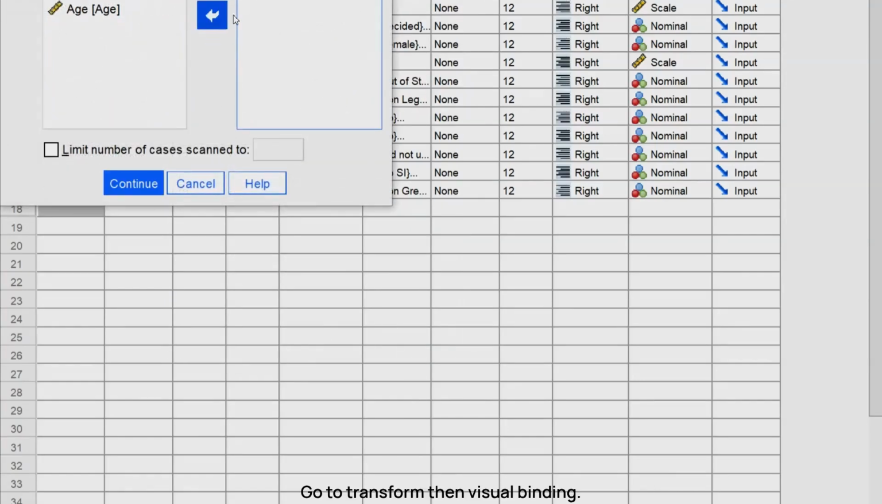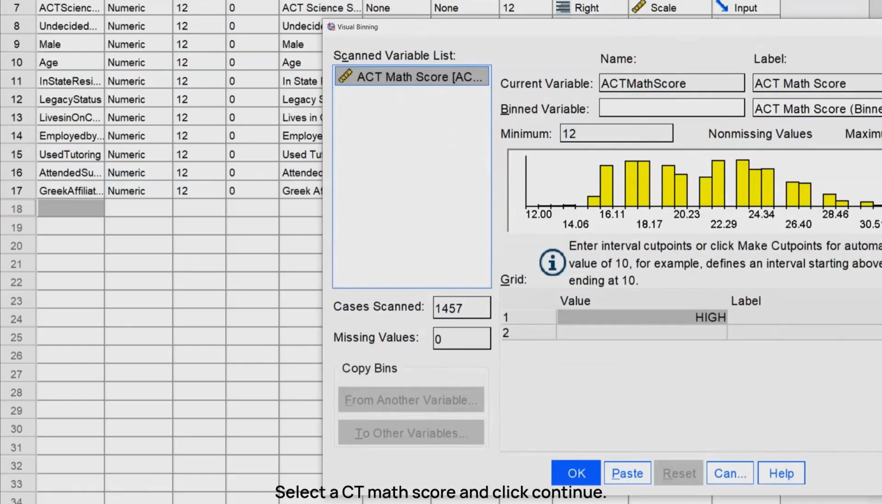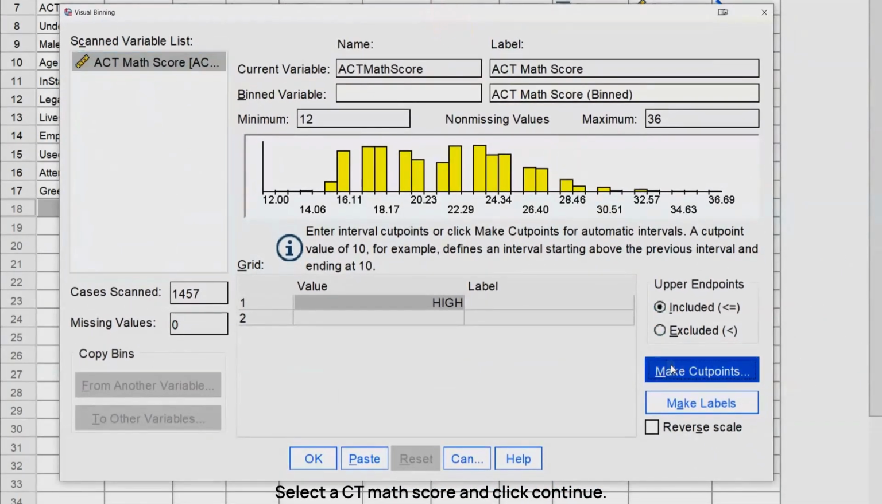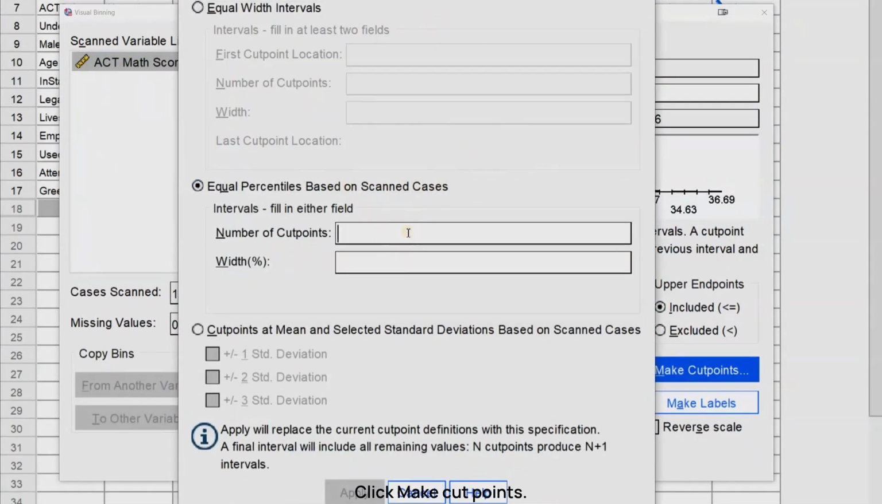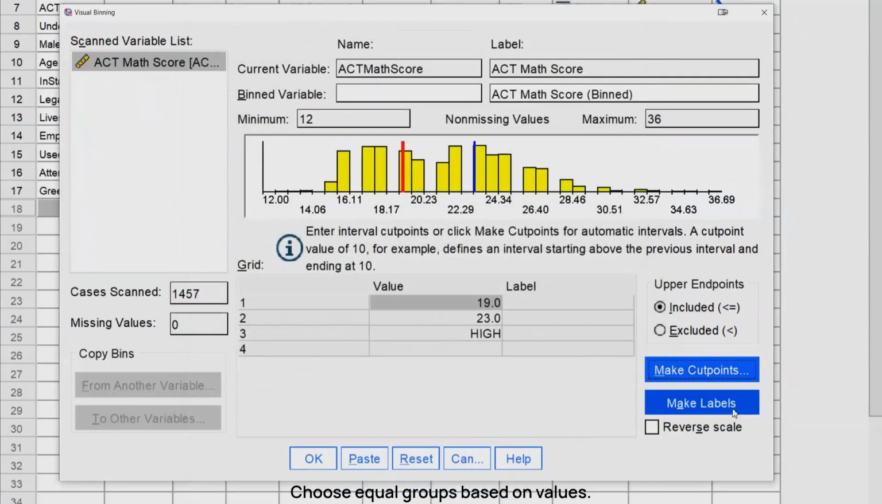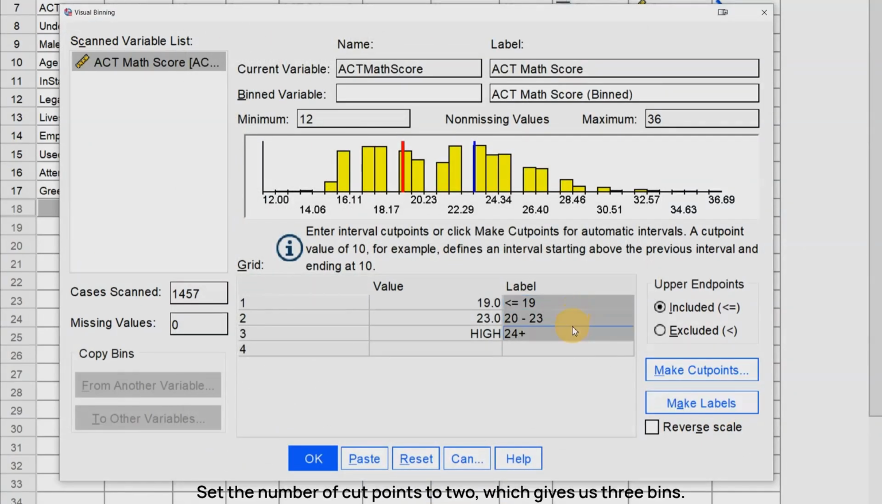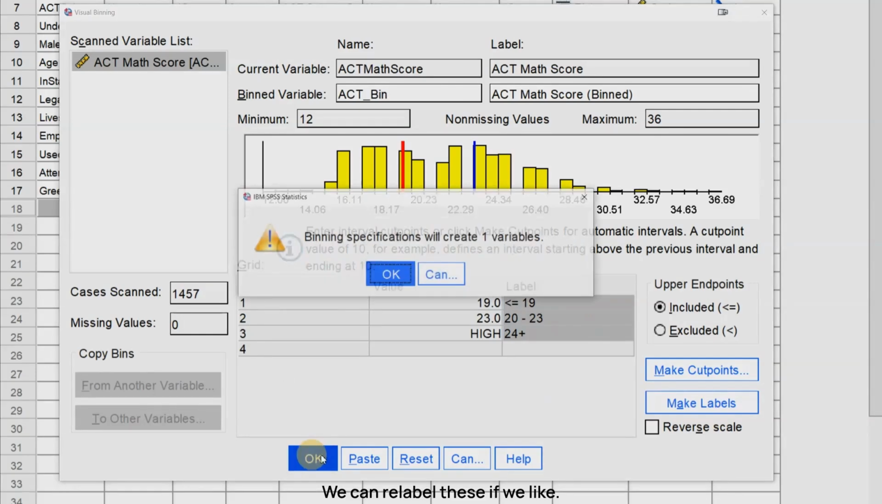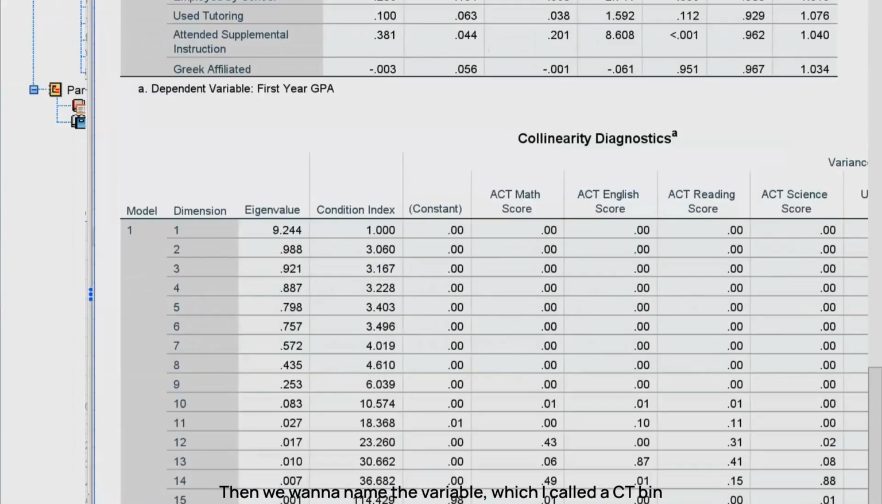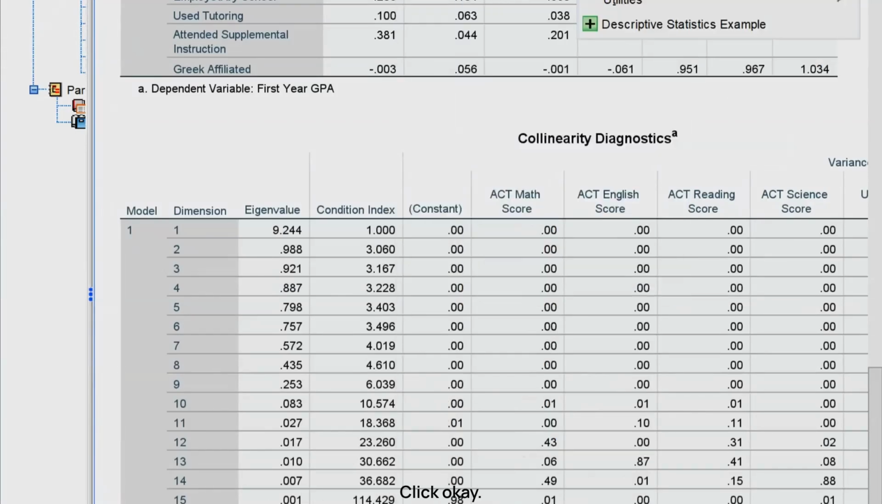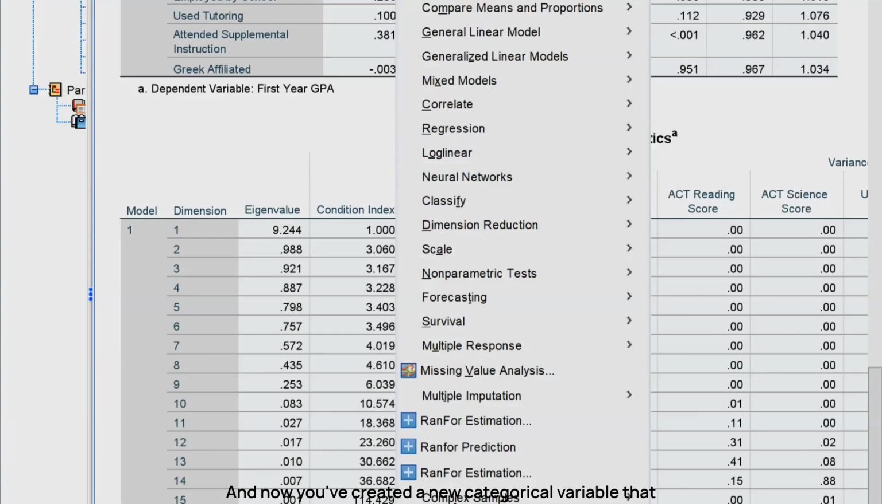Go to Transform, then Visual Binning. Select ACT Math Score, and click Continue. Click Make Cut Points. Choose equal groups based on values. Set the number of cut points to 2, which gives us 3 bins. Click Make Labels, and it will tell you the ranges that qualify for each. We can relabel these if we like. Then we want to name the variable, which I called ACT_bin with an underscore, which is how SPSS is going to read it. Click OK. And now you've created a new categorical variable that splits students based on their ACT math performance.